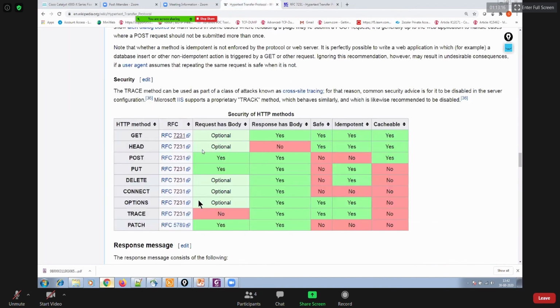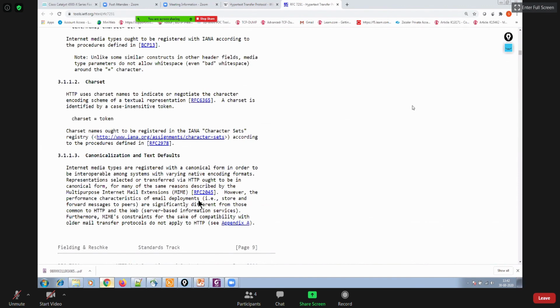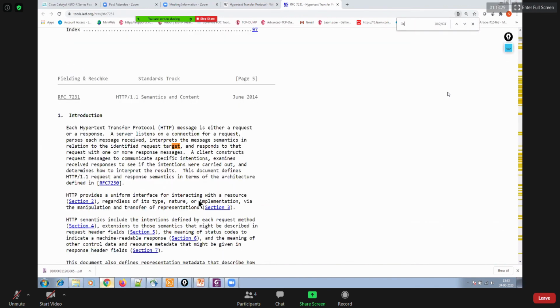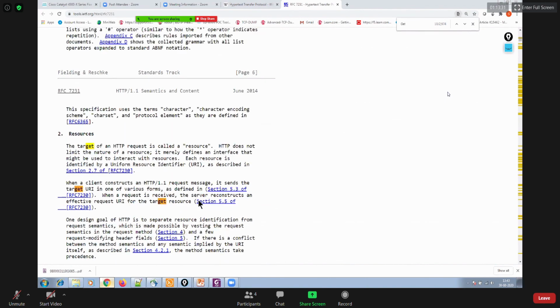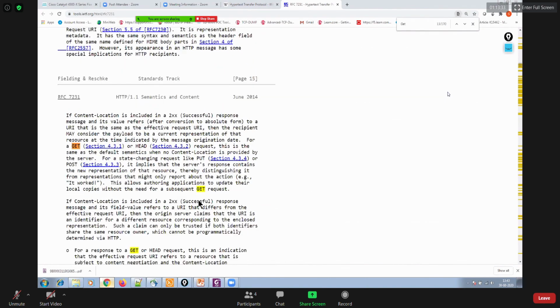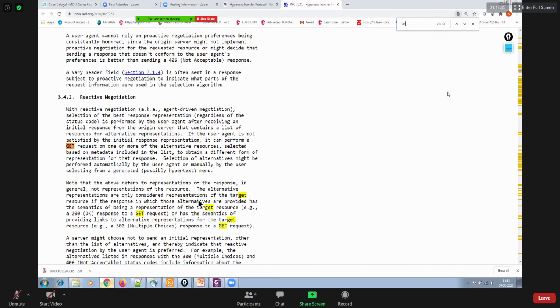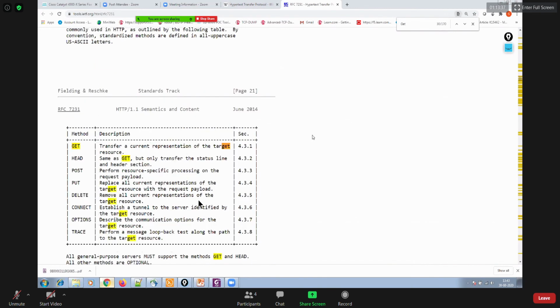Okay. Similarly, you can open up this RFC, which basically contains every method, right? So it's the same RFC number. Within this RFC, you have everything here. Like if you search for GET, you can see the GET message, right? And then you could also search for some other stuff.